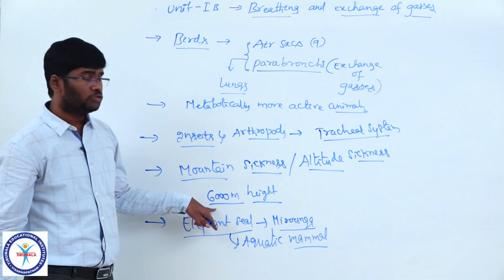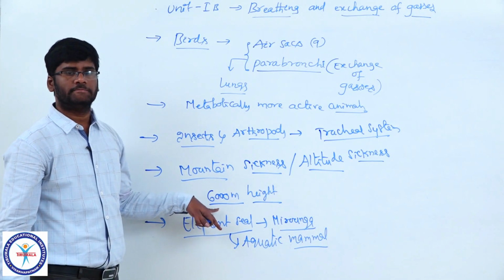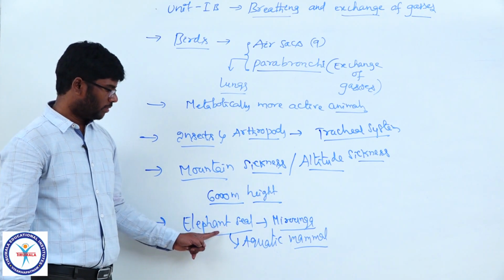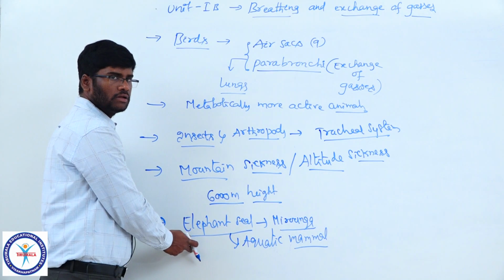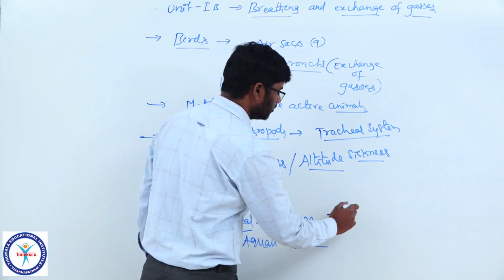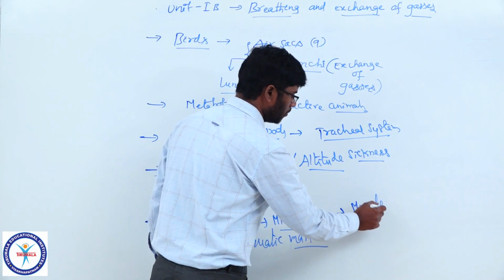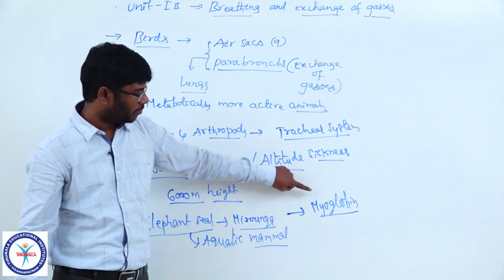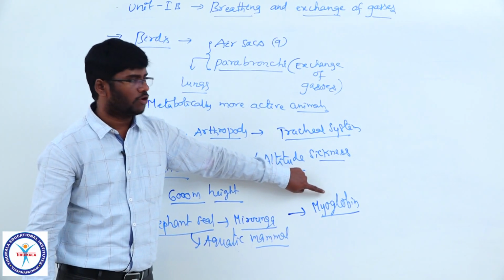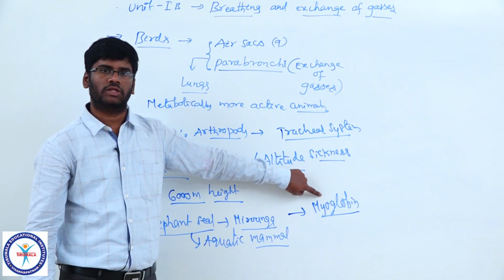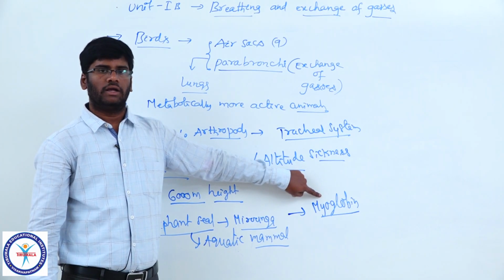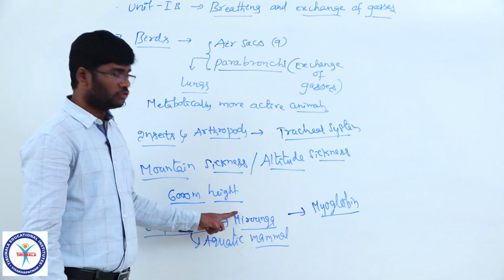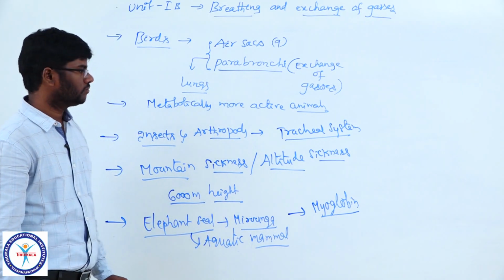It can survive up to 2 hours without breathing in the water. What is the reason? The reason is that the elephant seal has myoglobin. Myoglobin is a muscle hemoglobin. Myoglobin has more affinity for oxygen, so it can store oxygen in the muscle cells and helps the animal survive under water for up to 2 hours without breathing.